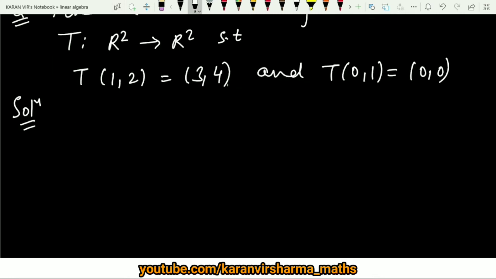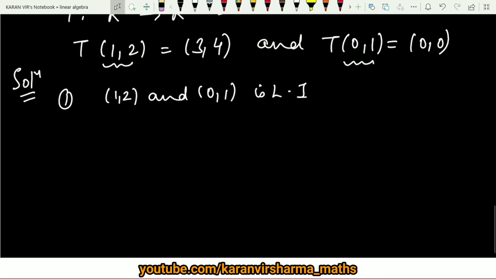Now in order to find a linear transformation, our first step will be to show that these vectors (1, 2) and (0, 1), that is the vectors coming from the domain, form a basis. And in order to show that the given vectors form a basis, the first step will be linear independence and the second step will be that they span R square. So let us prove that these vectors (1, 2) and (0, 1) are linearly independent.